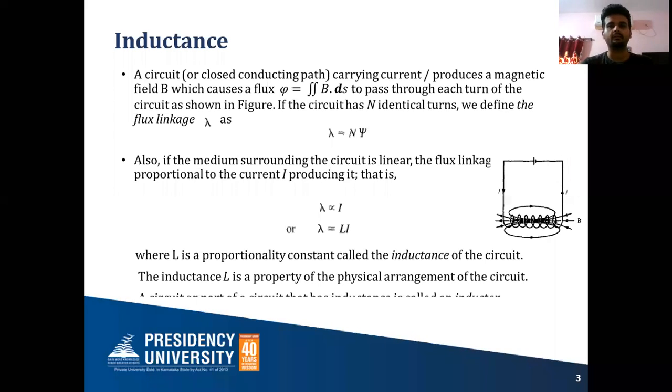Now before starting the concept of inductance, I would like to discuss something about the applications of inductance. What are the practical applications of inductance? The best application of inductance we can say is the choke coil inside a tube light. We have tube lights inside our house. Inside a tube light we have choke coils. Those choke coils are used to generate very high voltages across the filaments of the fluorescent tube.